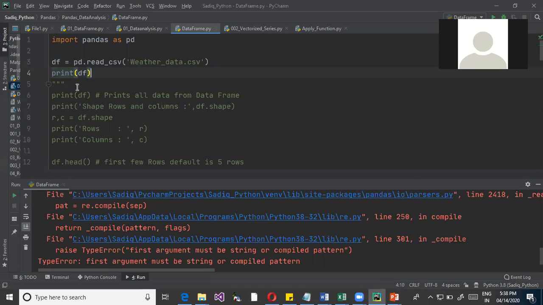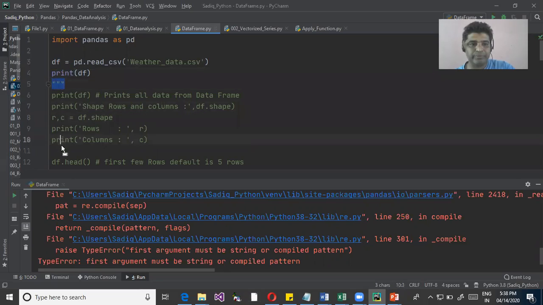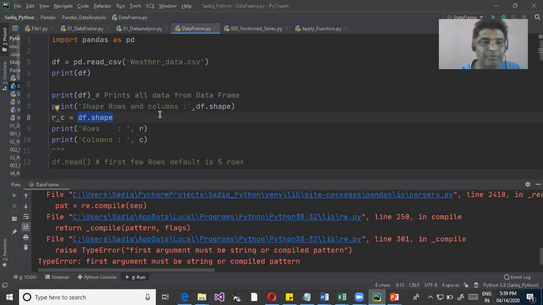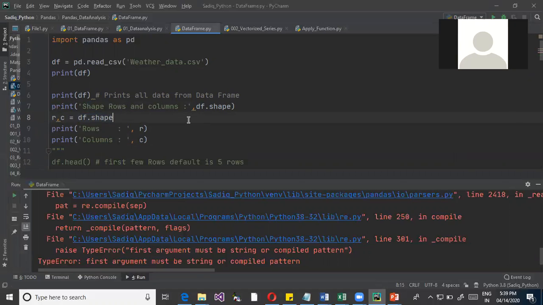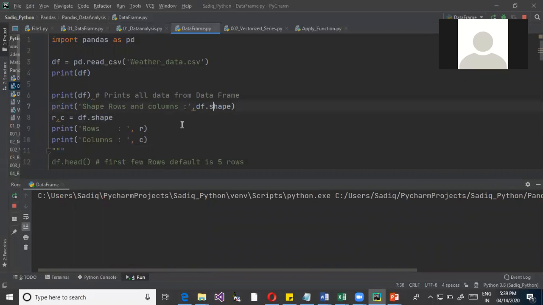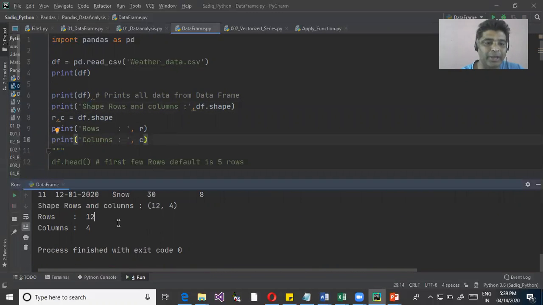So you want to read the rows and columns separately, and then print them. That means this particular thing returns multiple values. So that is how we find out how many rows and columns there are: 12 rows and 4 columns respectively.